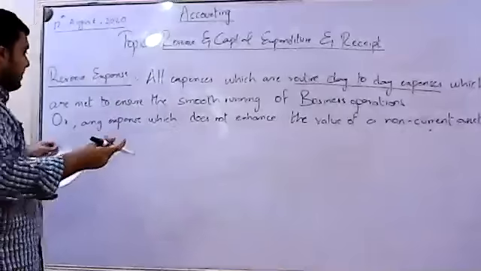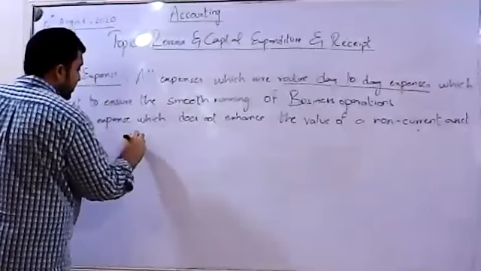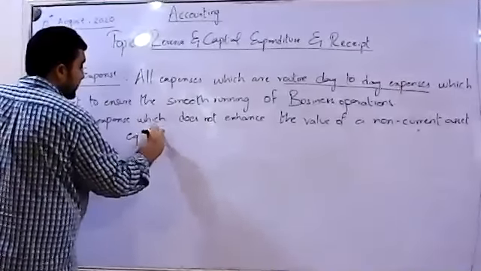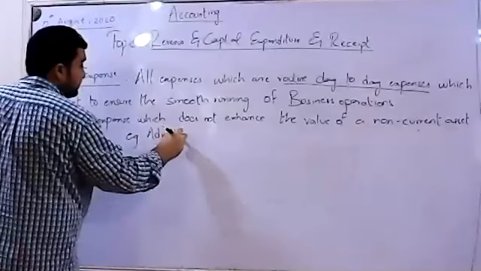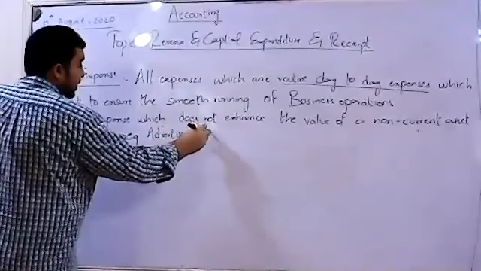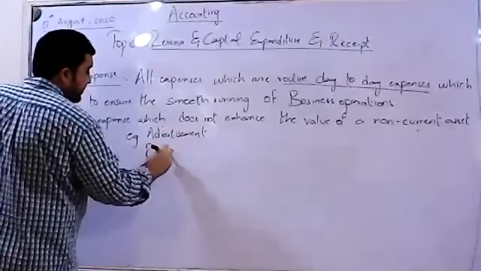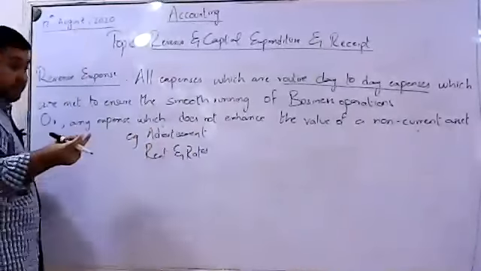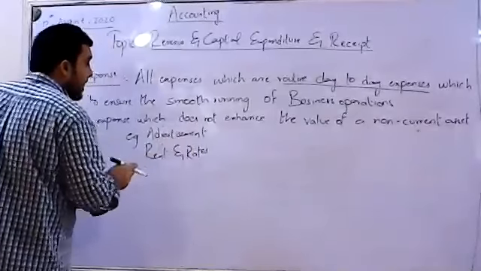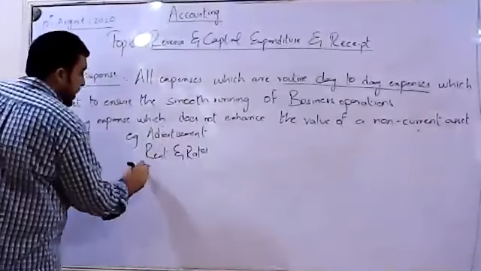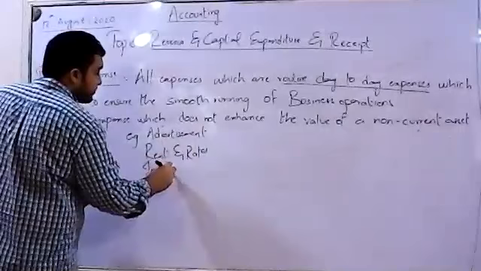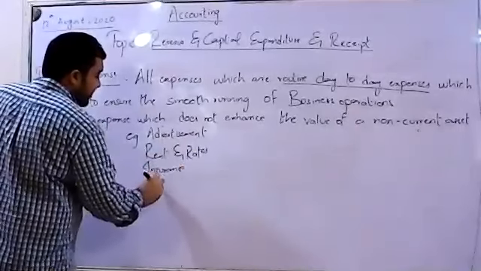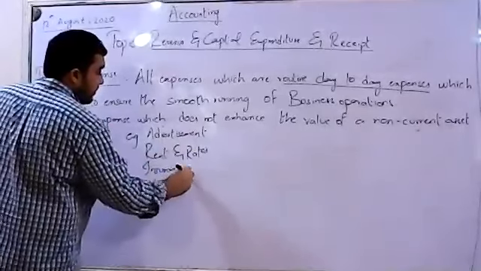It is very simple. The examples can be advertisement, right? Rent and rates. Rates, I hope you all know what they are. Rates are basically the taxation that is paid on the property. Insurance, wages and salaries, right?